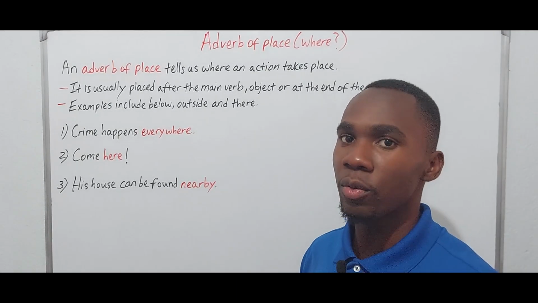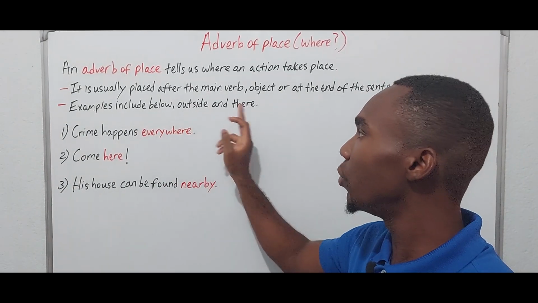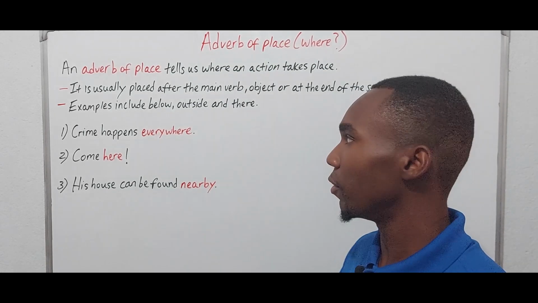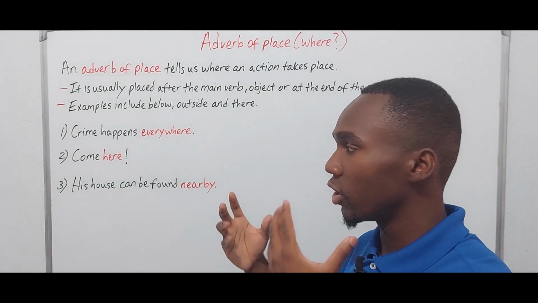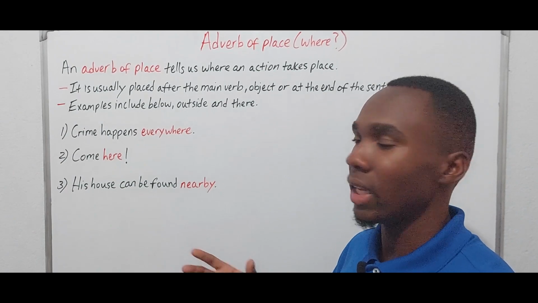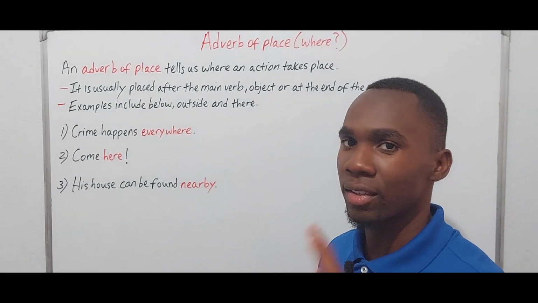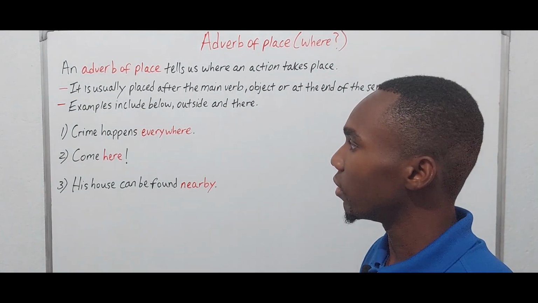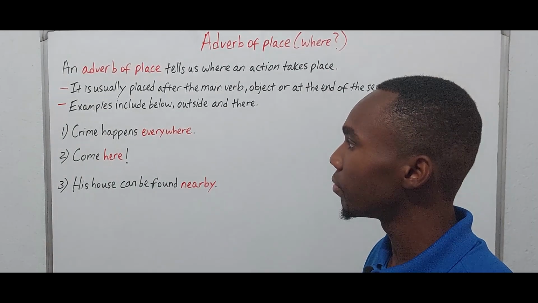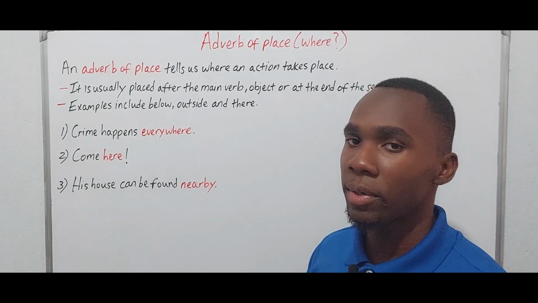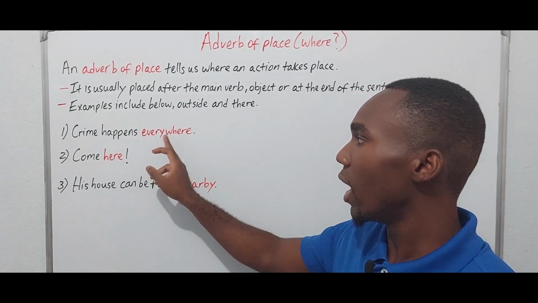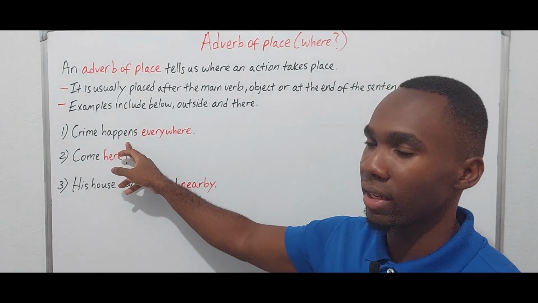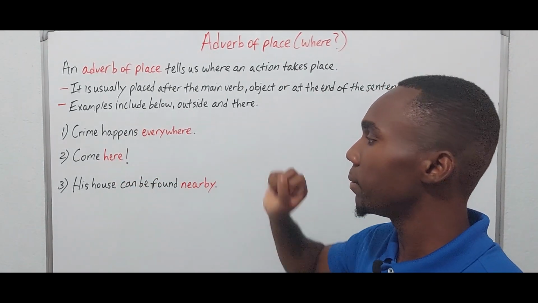And it is worth mentioning that these three words can actually be other parts of speech, right? But of course, in specific contexts, they can be adverbs. But that's in a whole other video, right? So, sample sentences. 1, crime happens everywhere. Where does crime happen? Everywhere. So everywhere is describing happens, of course, because that is our verb, right?